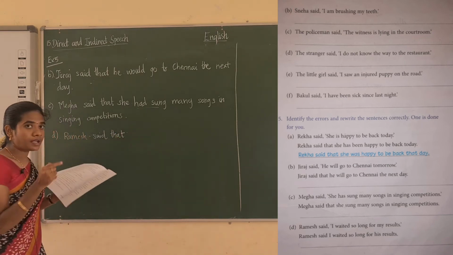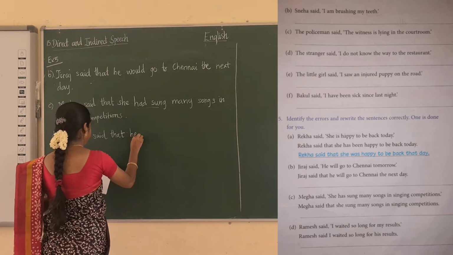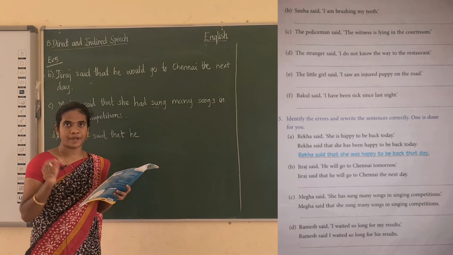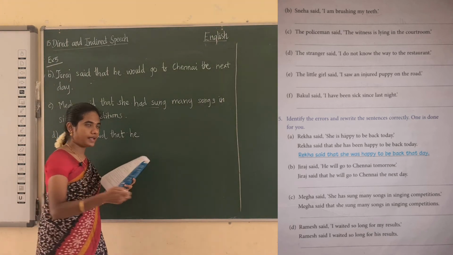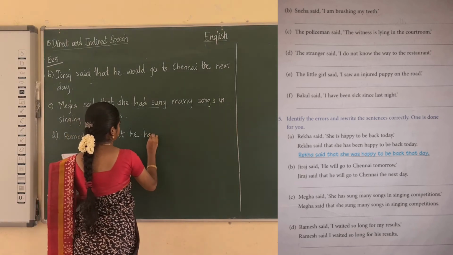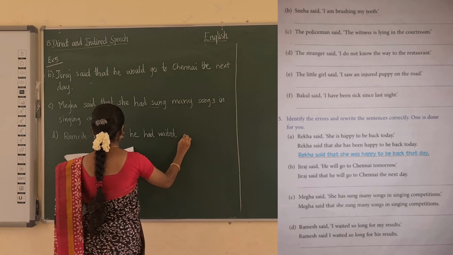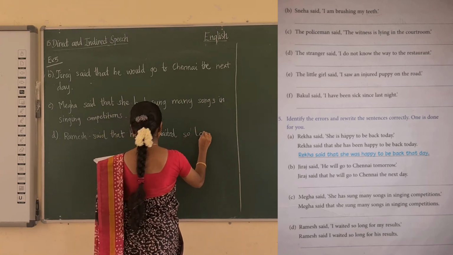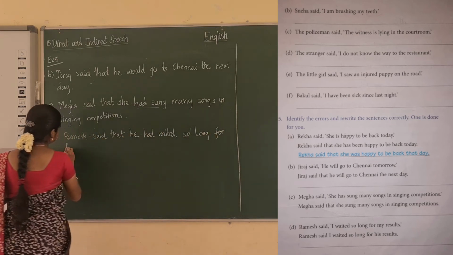I here refers to Ramesh. Ramesh is a boy, so I have to put the pronoun he. He waited. Waited is a past tense. Past tense is changed into past perfect, that is had waited. Had waited so long for his results.